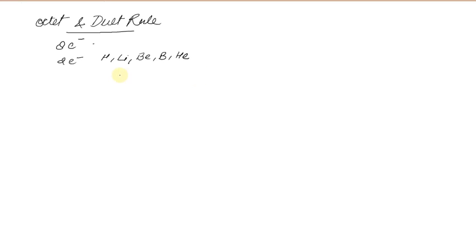So if I take an example, CO2, right? Now if I draw a Lewis structure of CO2, central atom will be carbon and oxygen will be here, right? Now if I write the electronic configuration of carbon, for carbon atomic number is 6.